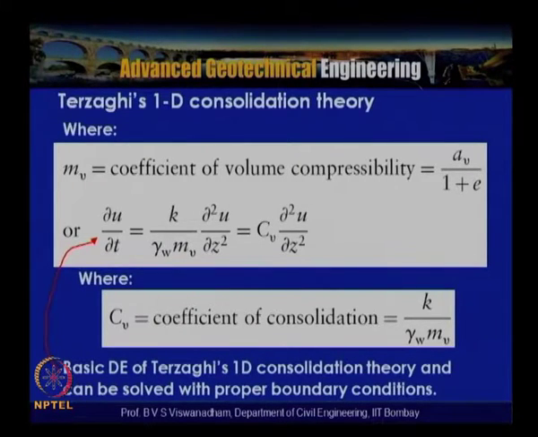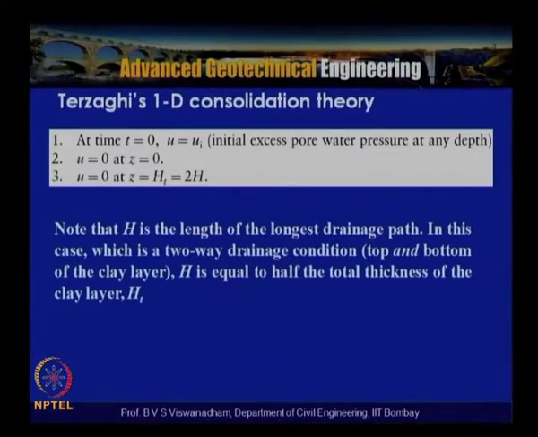This is the basic differential equation of Terzaghi's one dimensional consolidation, and it can be solved with proper boundary conditions. We assumed these boundary conditions: at time t is equal to 0, the load is instantaneously applied onto the surface of the soil. At that time the initial excess pore water pressure within the soil is U is equal to Ui is equal to delta sigma, the increasing load applied on the surface of the soil.